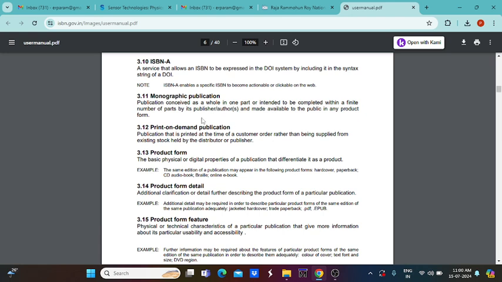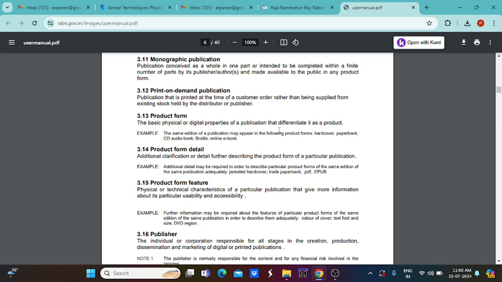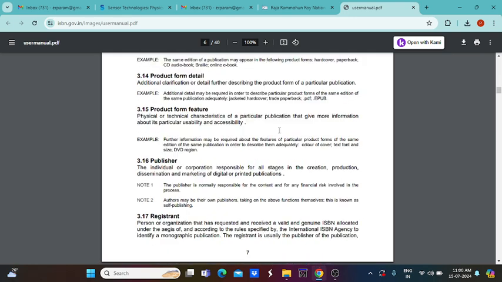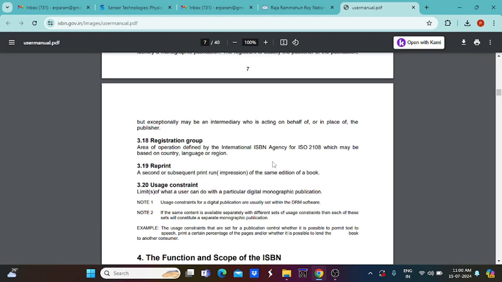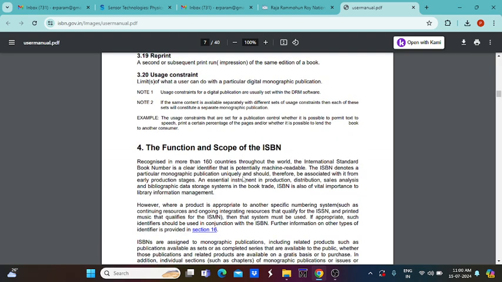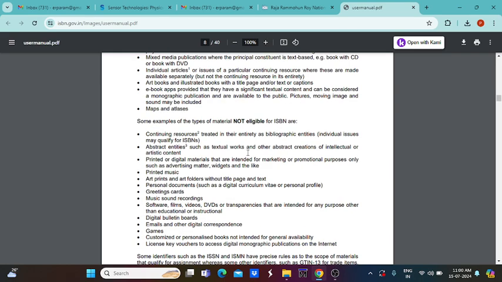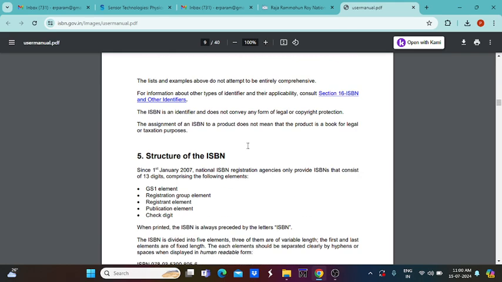So whatever author names we have to add, whether it is published in any product form, everything can be mentioned while you enter the form in the publication area. So next, print on demand and product form details, product form feature, publisher, registrant, all the information is available here. So you go through everything, and based on your trademark or your publication, you can apply and register for this. Finally, you will get an ISBN number based on your submission. Different procedures we have to follow here, everything is available here.